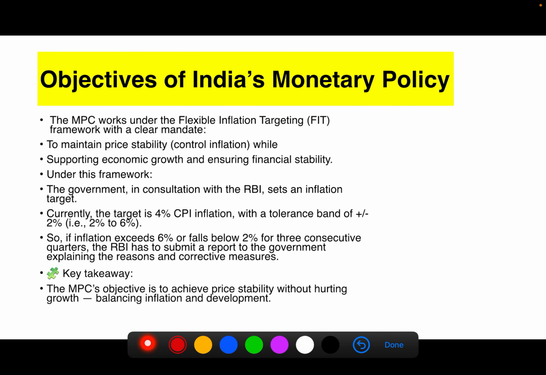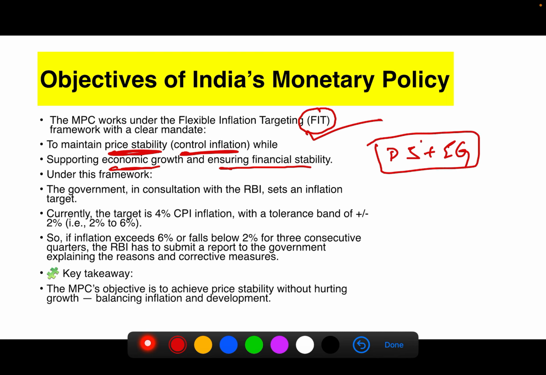So the main objectives of India's monetary policy: the first objective is flexible inflation targeting, and also it should maintain price stability, that is, control inflation, while supporting economic growth and ensuring financial stability. So price stability and economic growth should go parallelly. One should not override or overtake the other. The sign of perfect development is that there are both price stability and economic growth.